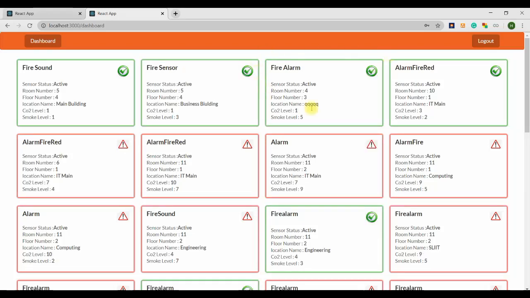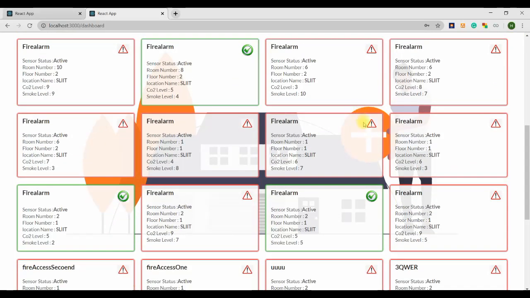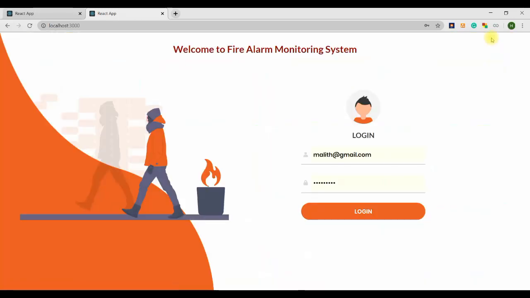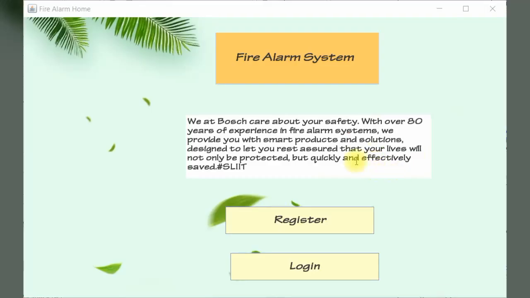Then the user wants to see all the sensors, and this identifies the room, floor, and whether it is active. Then the user wants to log out of the system. Press the logout button. Go to the welcome page. Welcome to the fire alarm system.